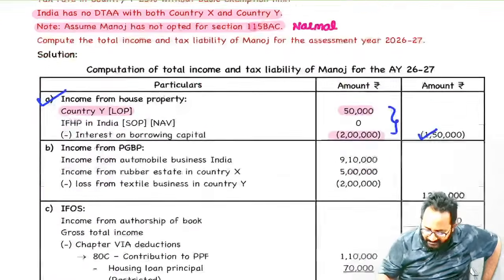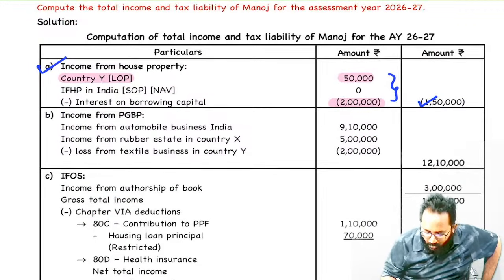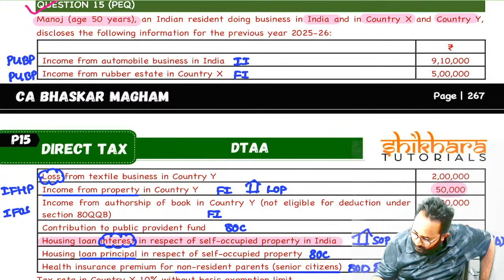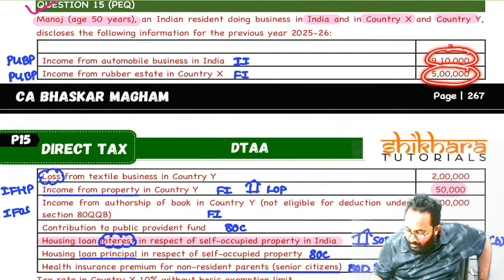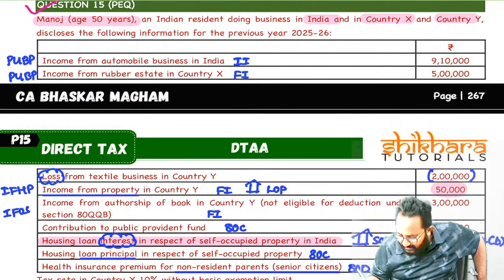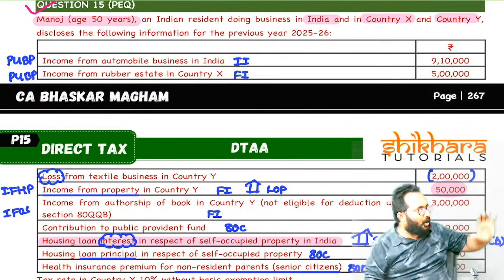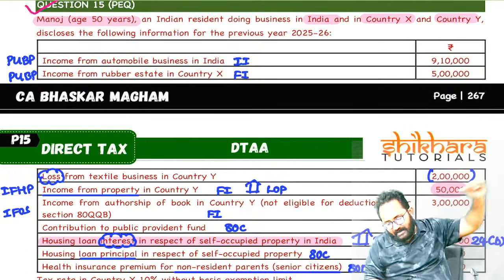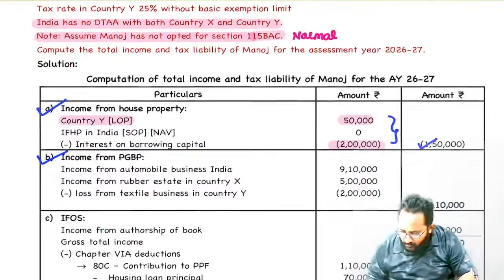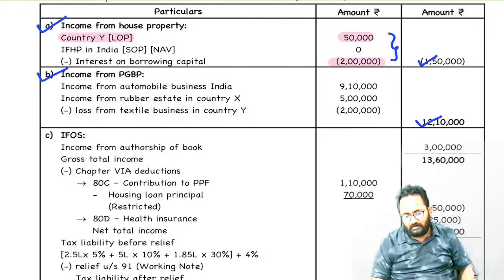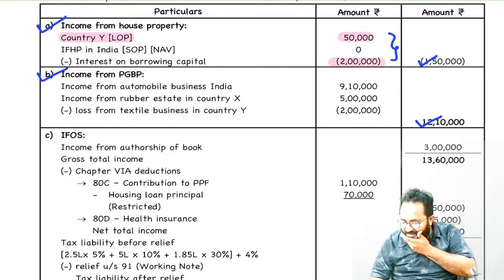Next, PCBP. Can you tell me how many businesses we have? In India, one income, in foreign, one income, and we have a loss. Please tell me, after doing the set off within the PCBP head, how much income is taxed in India? 9,10,000, 5 lakh, 2 lakh. Total minus, if you do it, how much will it be? 12,10,000.